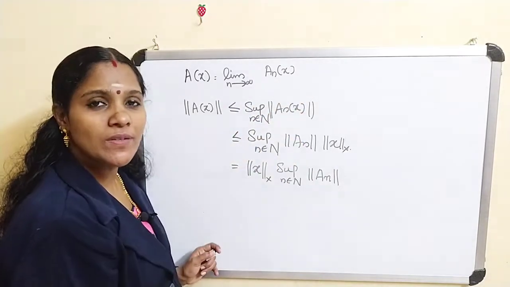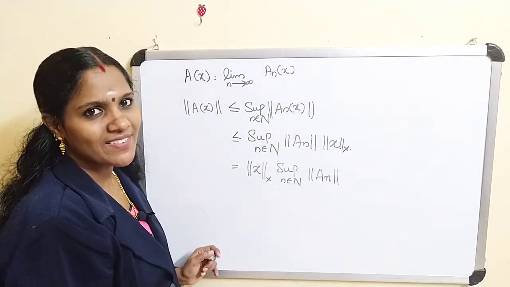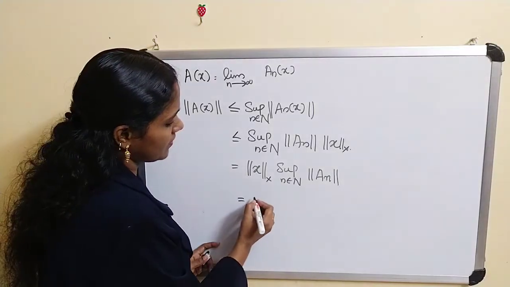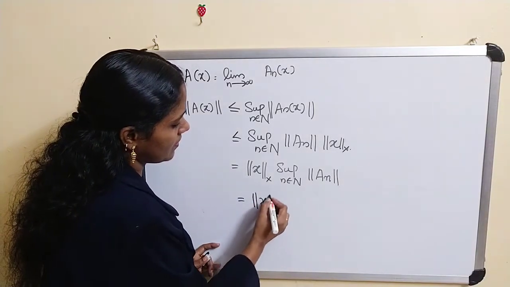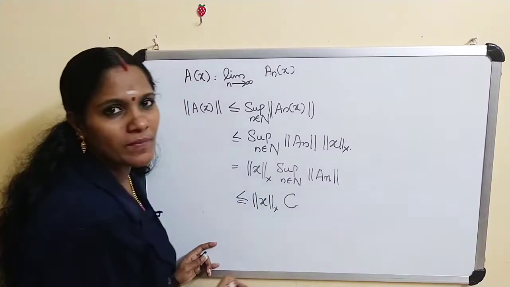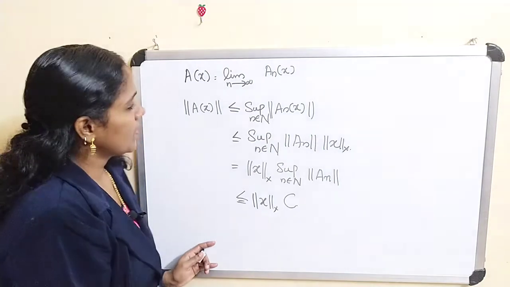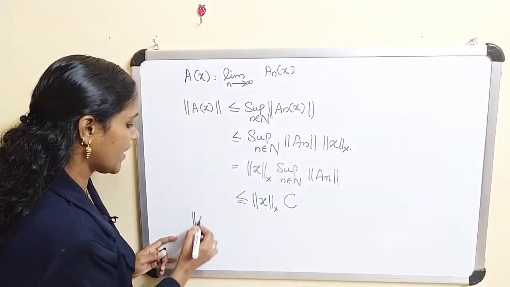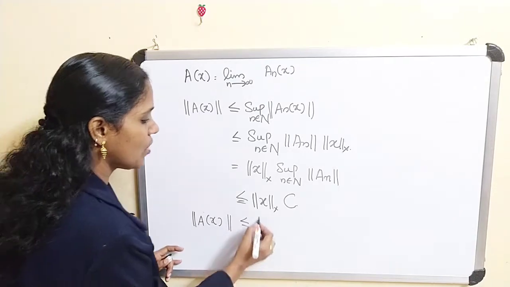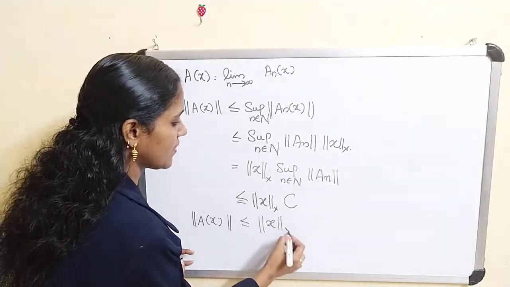Every Cauchy sequence is bounded. That means there exists a C greater than 0 such that this is less than or equal to some C. Okay, therefore norm of A of x is less than or equal to C times norm of x.